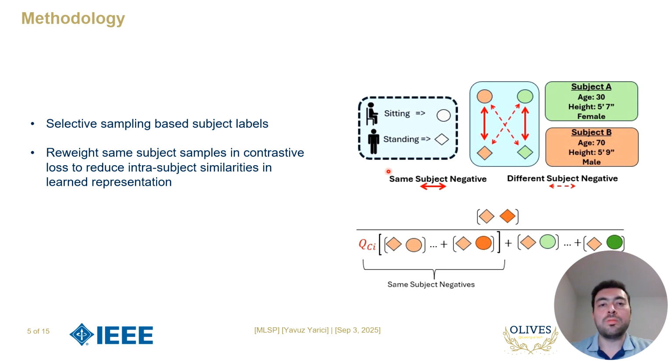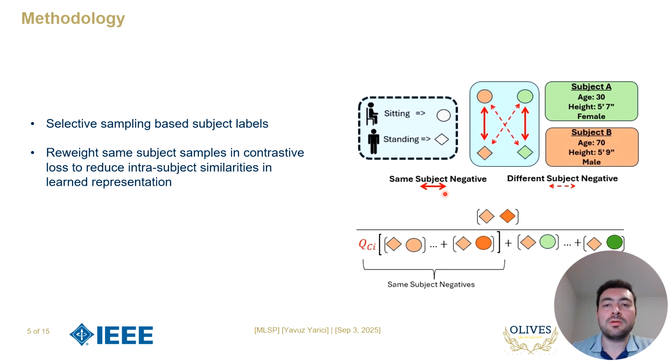Now, let's look at our methodology. For learning subject invariant features, we start by decomposing the data into two groups. One group contains samples from the same subject, while the other contains negatives from different subjects. In our traditional contrastive loss, we apply our weighting function to the same subject negatives.